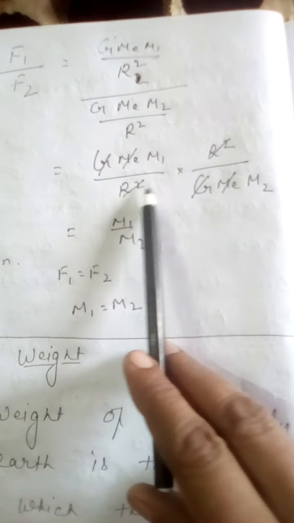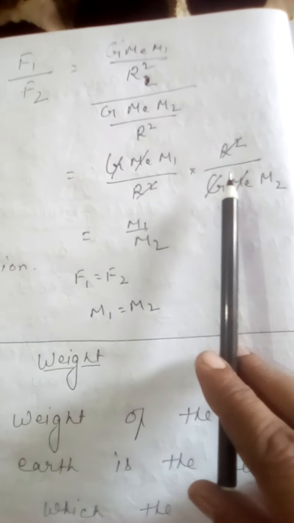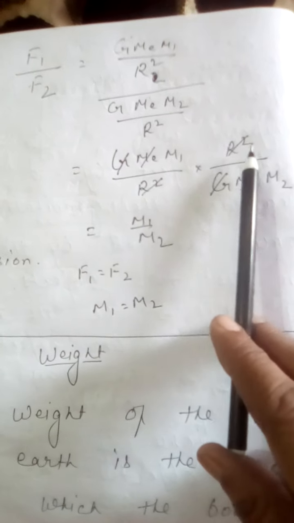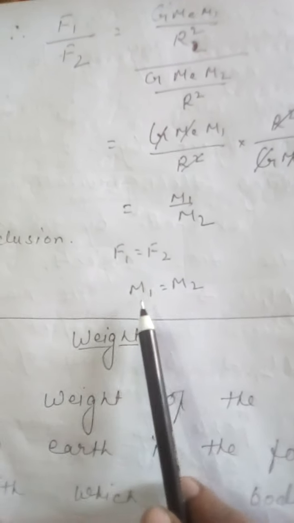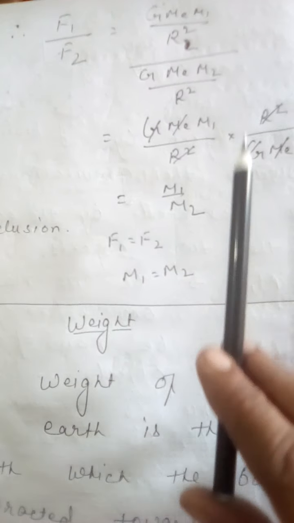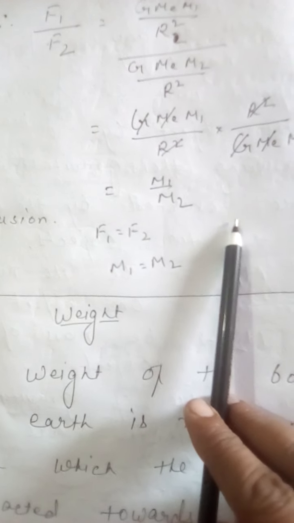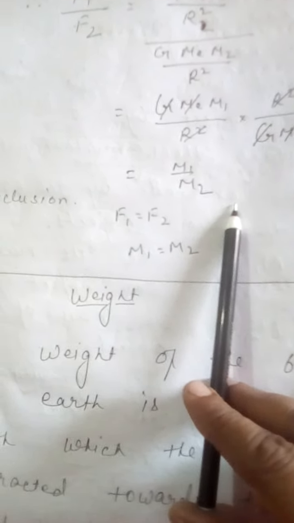When we solve this, G remains the same, mass of the earth remains the same, so both cancel, and r square, the radius of the earth, cancels too. So what we have got is m1 by m2. If the force of attraction is the same, the mass will also be the same. So we use kg weights on one pan, whatever we have to measure, and on the other pan whatever object we are purchasing or weighing.